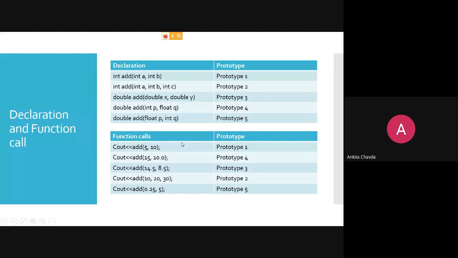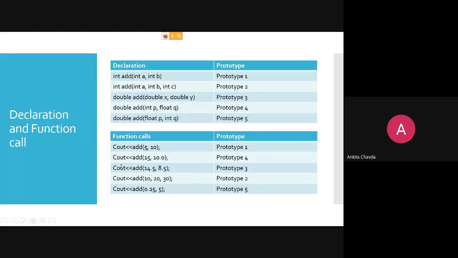Third time, I have given both float values, or both the values with the point. So either it will find float or the double. Here I am already having the double one, so it will directly call this one with 14.5 and 8.5. These both are double values. Then the second one, integer, integer, will call this. And the last one, the first value is the float one but the second one is the integer one, so that will call this function. Getting my point how the compiler will match this?